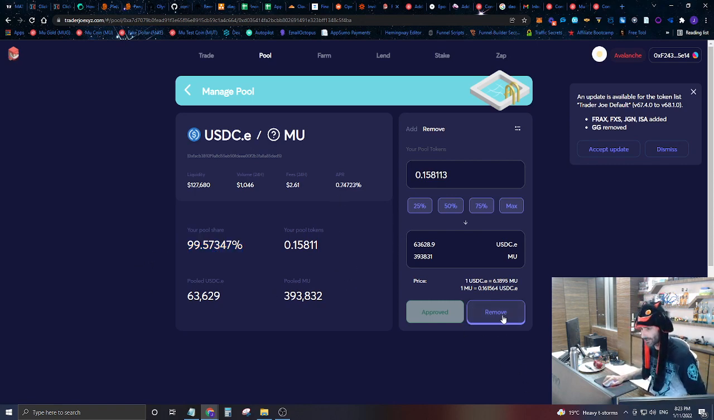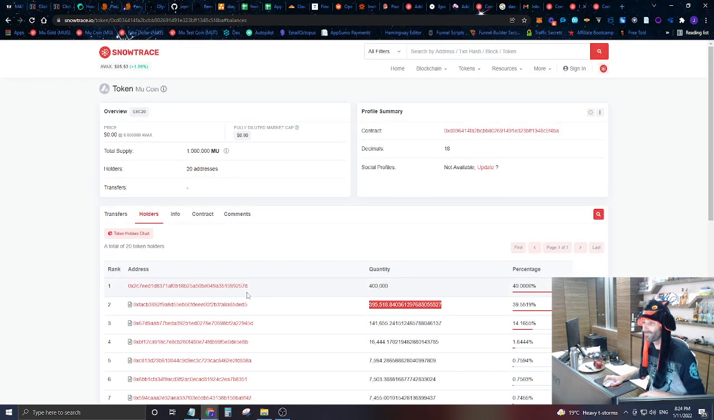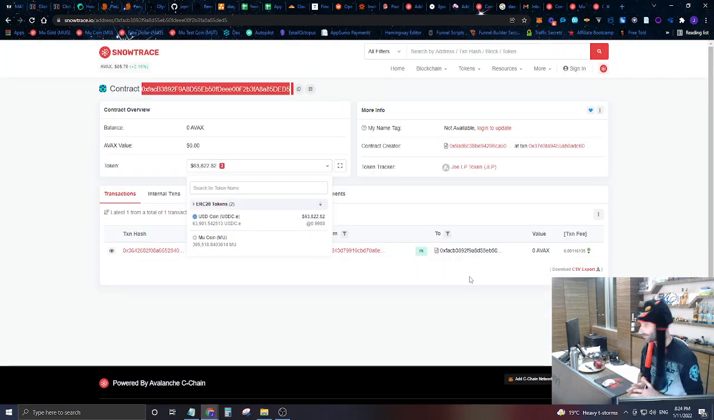So if I were to do this right now and actually hit remove, all of these other people who are holding MuCoin would pretty much have no way to go in and sell their MuCoin. They would still have MuCoin, and if they wanted to sell it, they could, because you can see there are several other liquidity contracts holding liquidity for MuCoin, and we'll look at these in a second. But it would become much less liquid and much harder to sell, which ends up creating an actual problem.